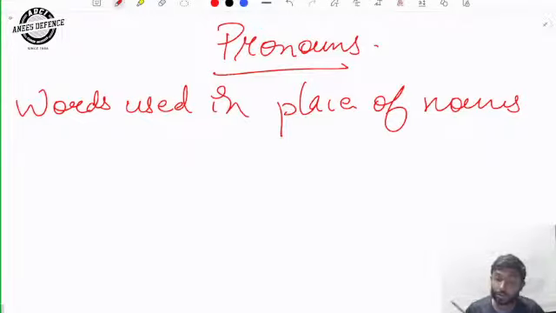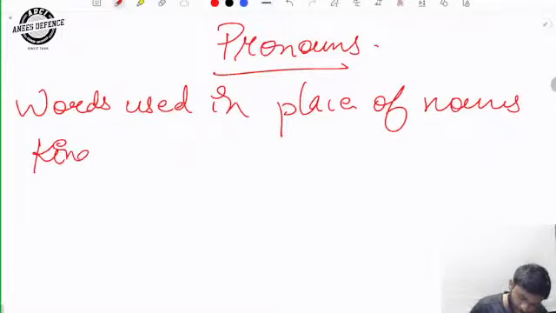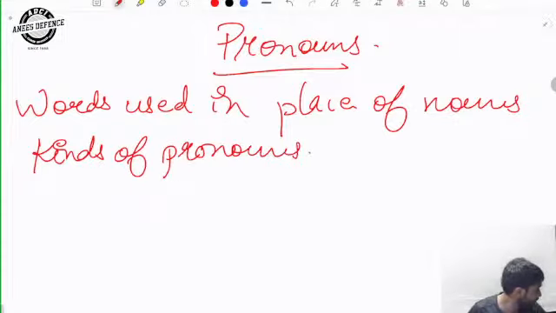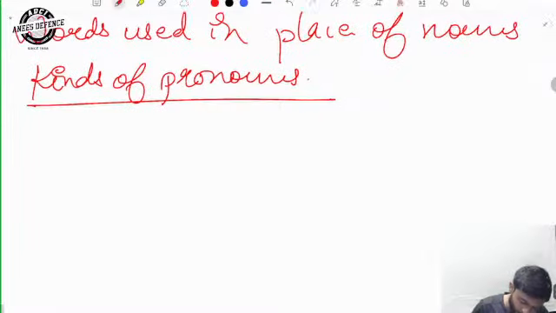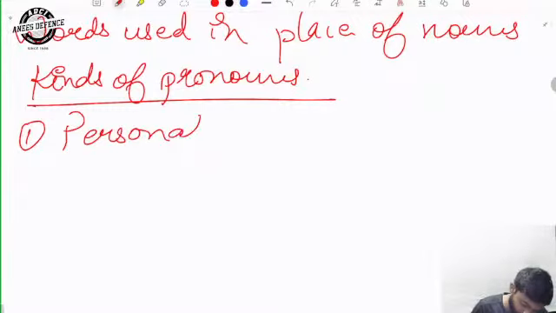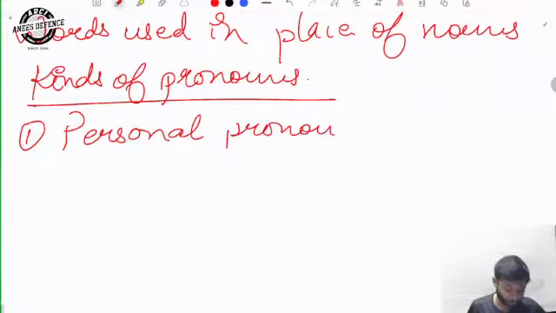There are different kinds of pronouns. So first we will see the kinds of pronouns, and with the kinds we will also see the rules of those kinds of pronouns. First kind of pronoun is personal pronoun. This pronoun refers to or is related to the words which are used in the place of a noun referring to a person. When you are referring to a person,